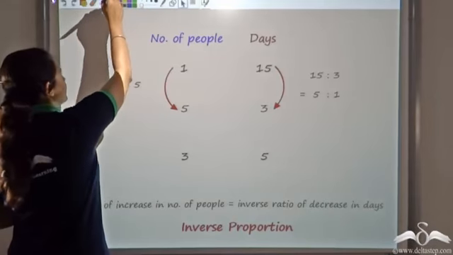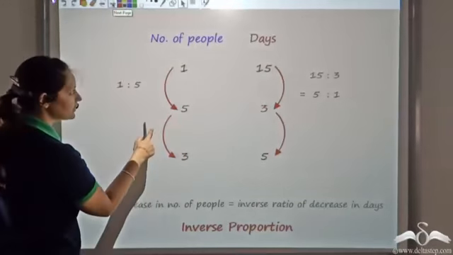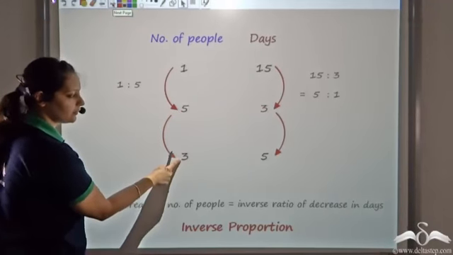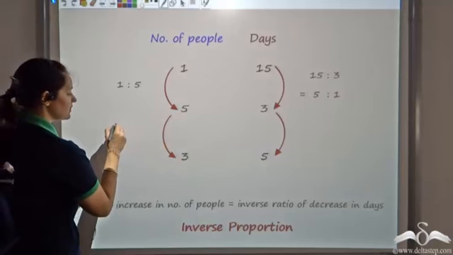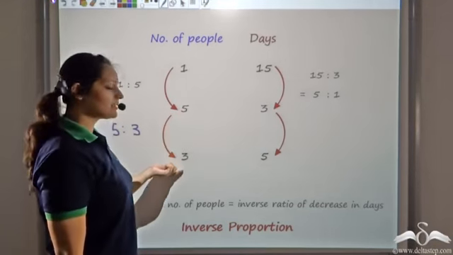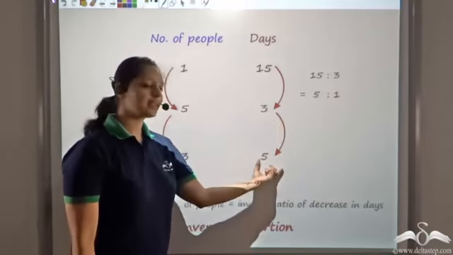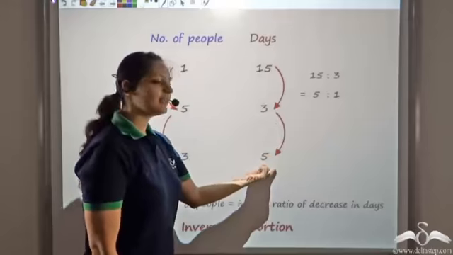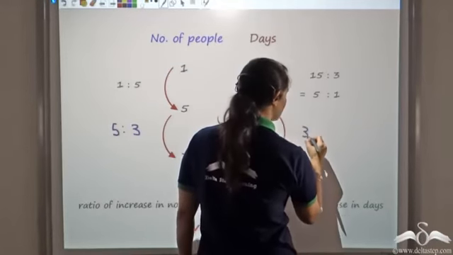Further, let's look at this. Now what is happening is, I am decreasing the number of people. From 5, I am making it 3. So the ratio of decrease is 5:3. But if I decrease the number of people, the number of days that the food lasts increases. Now let us look at the increase of this ratio here. Increase would be equal to 3:5 here.